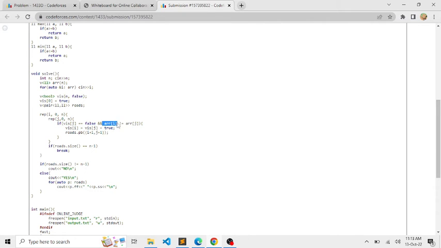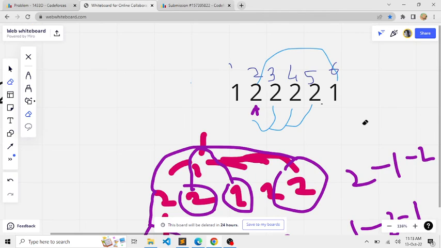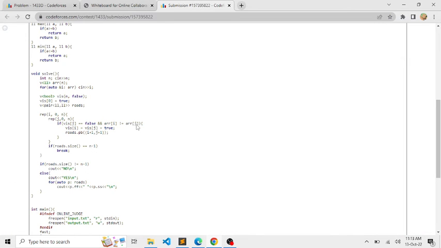We'll also check the values, because we don't want districts of the same gang to be connected directly, so we check that the values are not equal, that they have different values. If these two conditions are satisfied, then we'll connect the cities: we'll mark the visited array to be true and push the two cities into the roads vector.